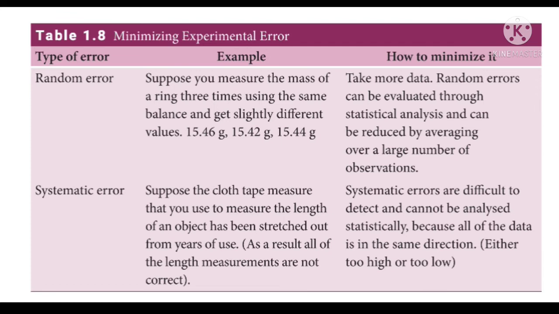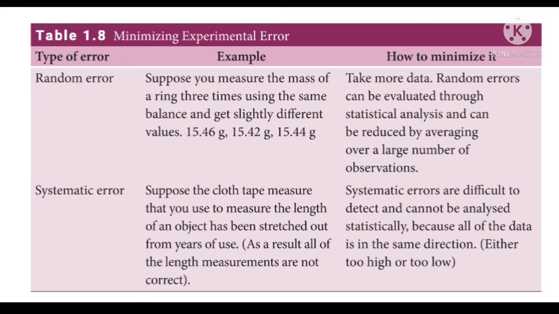How can we minimize this error? We have to take more data. Random errors can be evaluated through statistical analysis and can be reduced by averaging over a large number of observations. From this, what we understand is that we have to take many readings and then find the average of all these readings. By identifying the average, we can minimize the error.